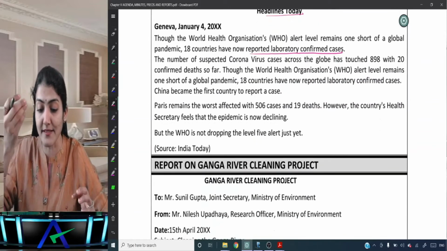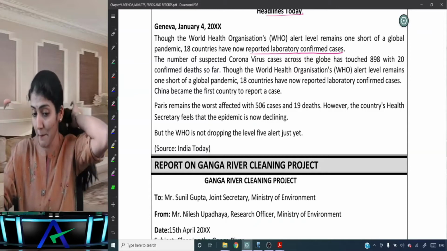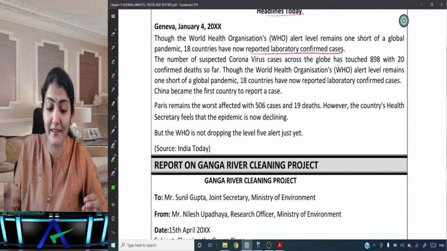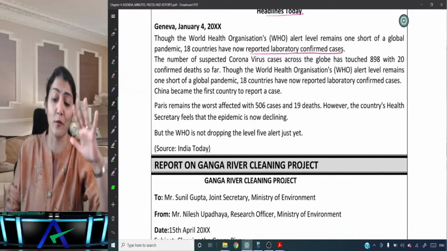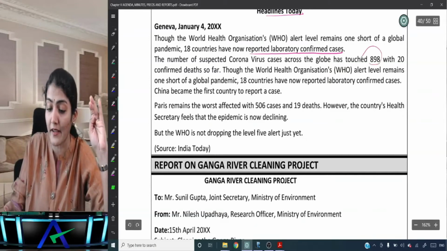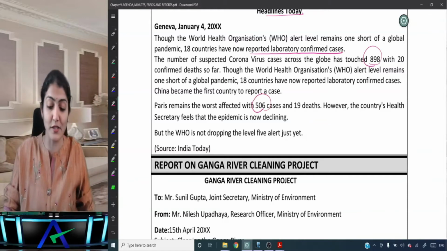Right? So this was just at the beginning when WHO started giving an alert that there is a virus which has come and entered in China, and then in the beginning some 898 confirmed cases so far across the globe and 20 confirmed deaths so far. And it says Paris was the worst even in the beginning, out of the 898 cases, some 506 cases over there and 19 deaths out of the 20 over there itself.